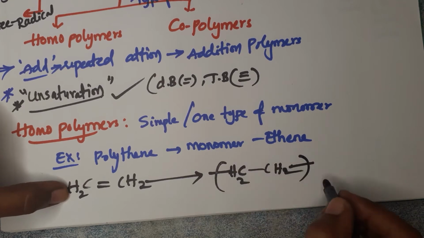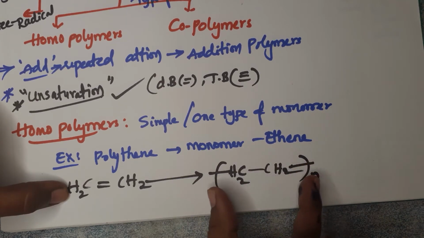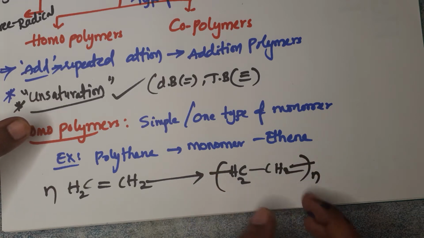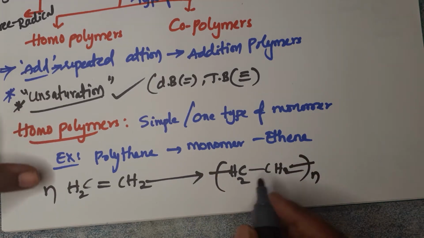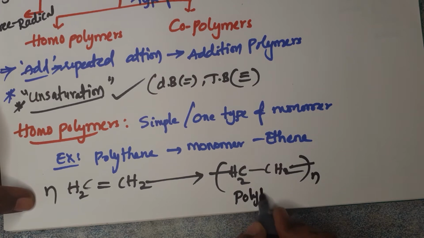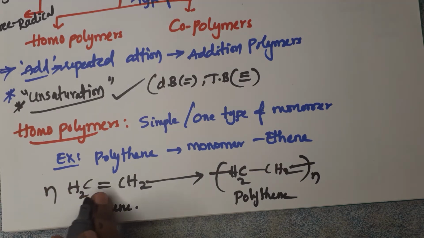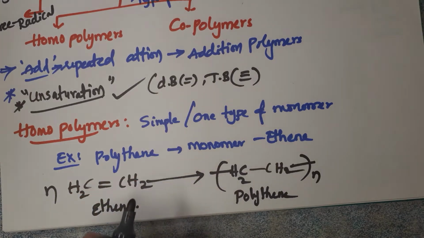Here n number of molecules are involved, so just write down the monomer structure, keep it in a bracket, and write n here, so that it becomes polythene, and this is the ethene. Here only one kind of monomer is involved, that is ethene molecules only, so that's why it is called a homopolymer. See the next one, copolymer.